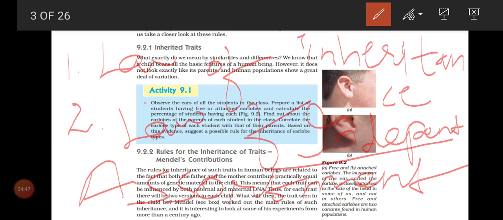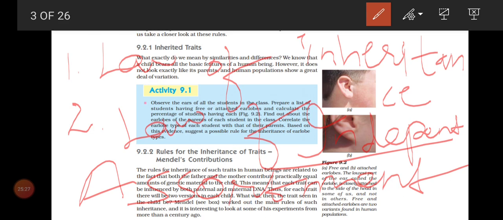Is that clear? The other name for the first law, law of inheritance, is monohybrid cross. You write it. Mono, M-O-N-O, hybrid, H-Y-B-R-I-D, cross, C-R-O-S-S, monohybrid cross. Second law, law of independent assortment, is dihybrid cross, D-I-H-Y-B-R-I-D, dihybrid cross. Is that clear, children?